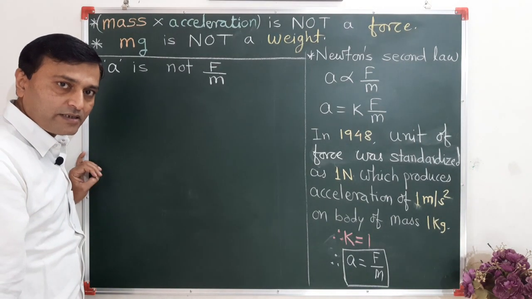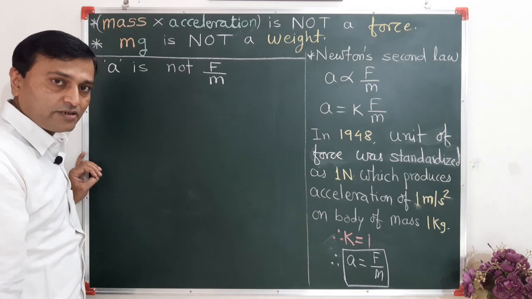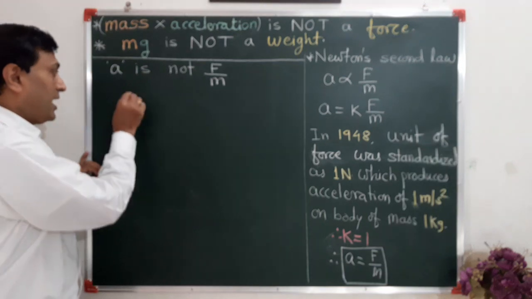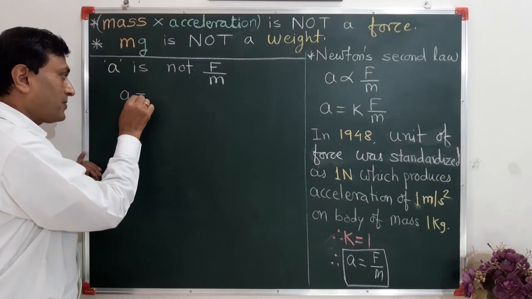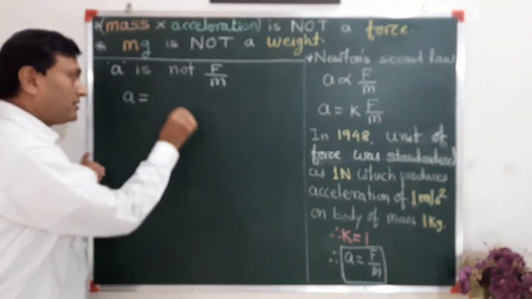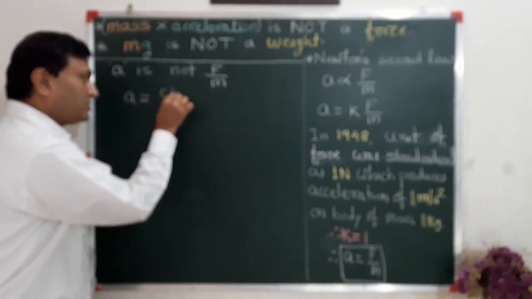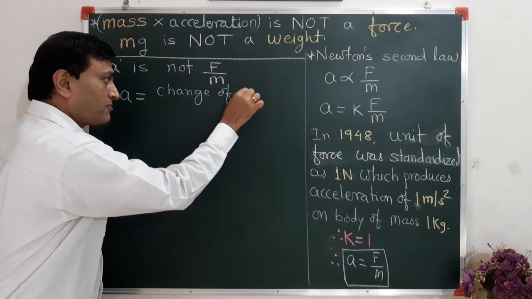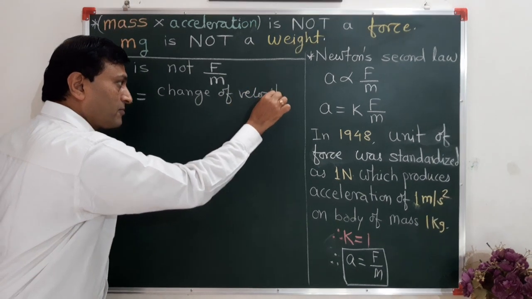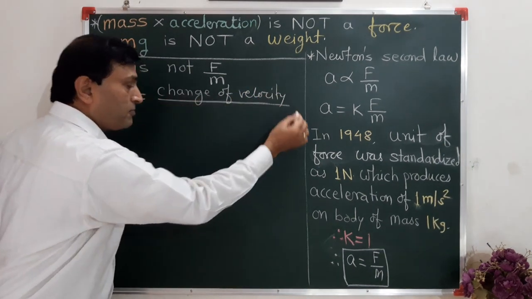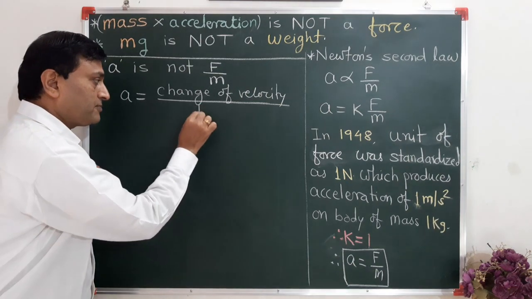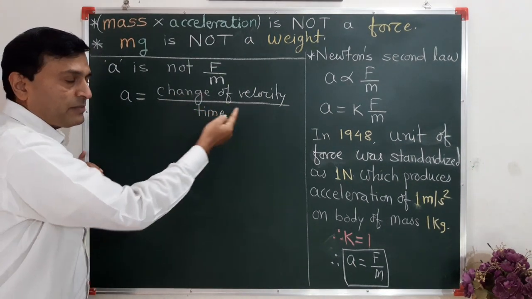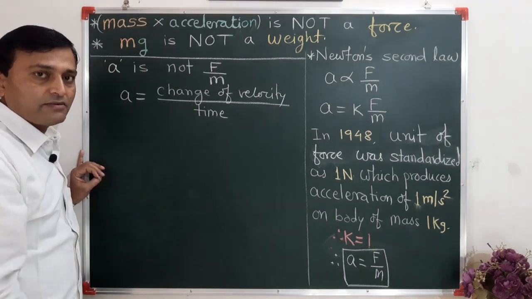This is not acceleration. Force upon mass is not an acceleration, because you know very well that acceleration is rate of change of velocity per unit time. Means change in velocity divided by time. This is acceleration.